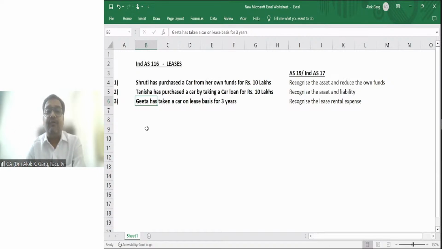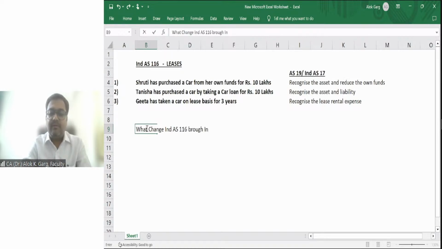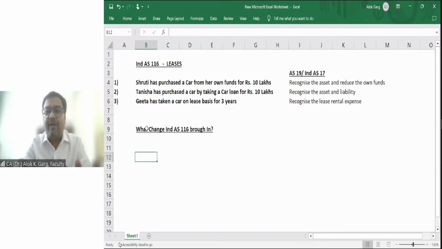Sir, but at what value in this case? What changed? IND AS 116 brought in a bigger change: there is no operating lease and finance lease model in IND AS 116. There is only a single lease model, right? Single lease model means capitalization of the right to use asset and creation of lease liability.